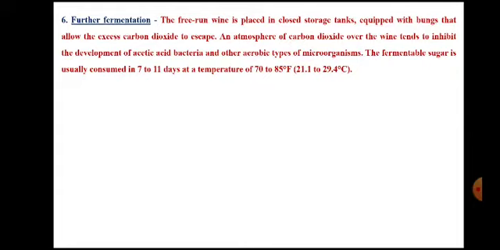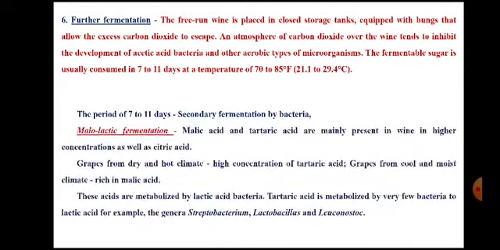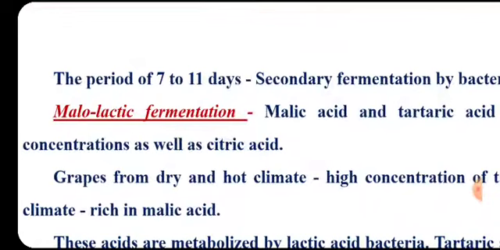So initially 6 days are alcoholic fermentation, and from there onwards 7 to 11 days, that means 4 to 5 days next, there will be the further fermentation, and that further fermentation is called malolactic fermentation. We can call it secondary fermentation.